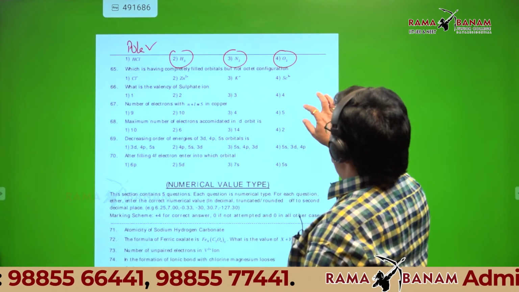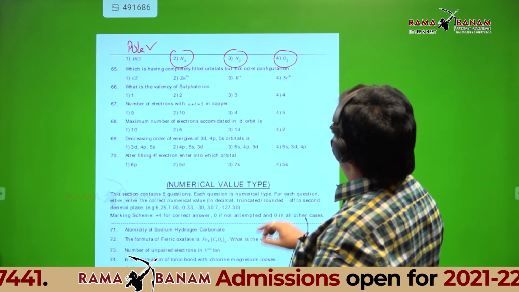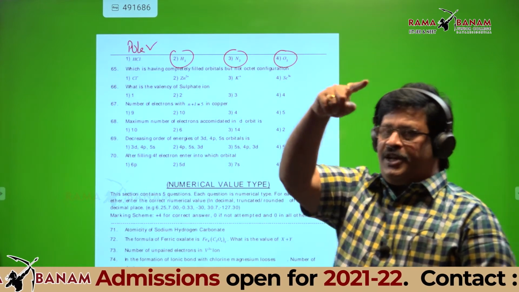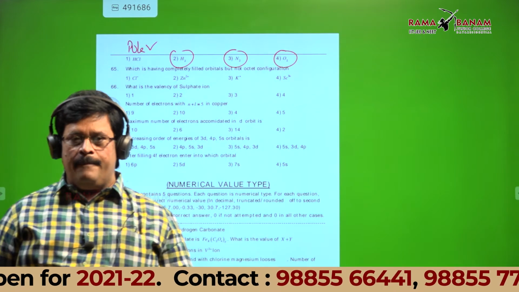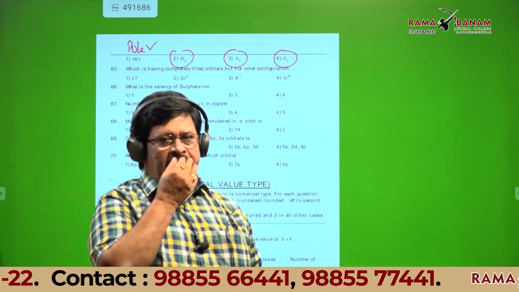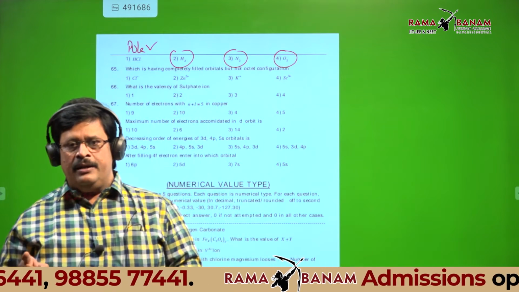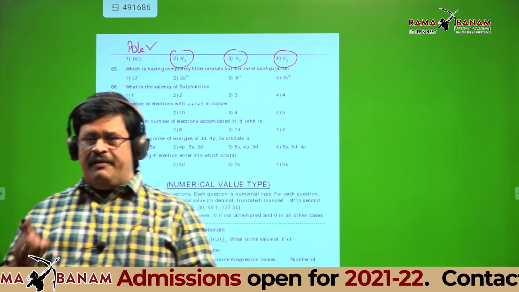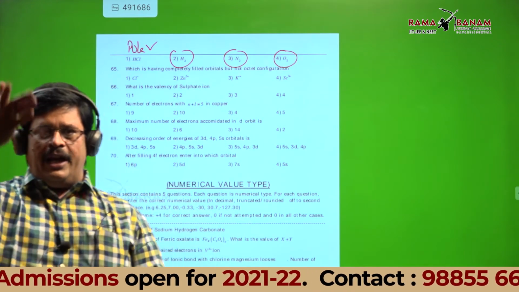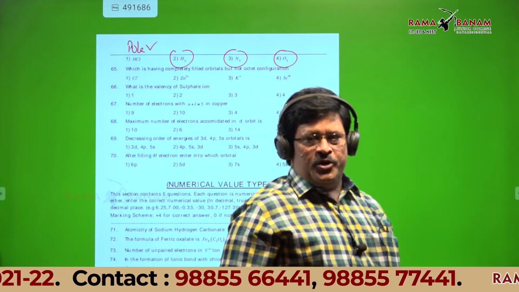Coming to next question. Which is having completely filled orbitals but not octet configuration? That's what I asked. Read the question first. Try to understand what is given and what is required. If you know what is given and what is required, then you can answer correctly. You can answer each and every question.